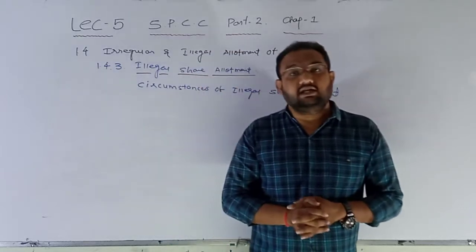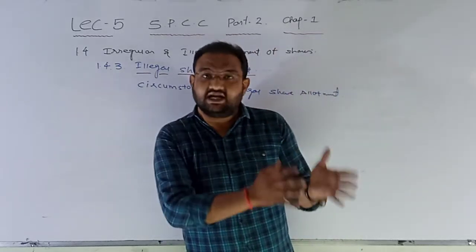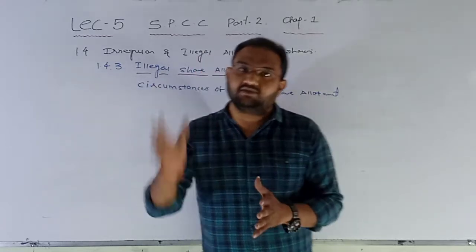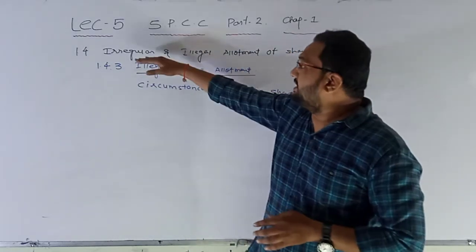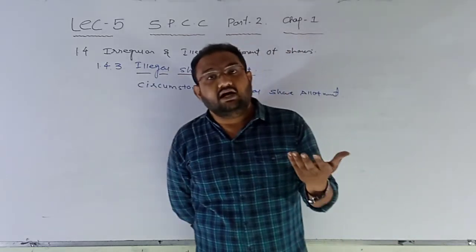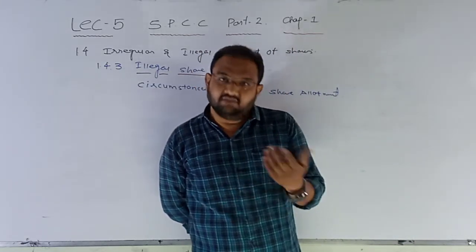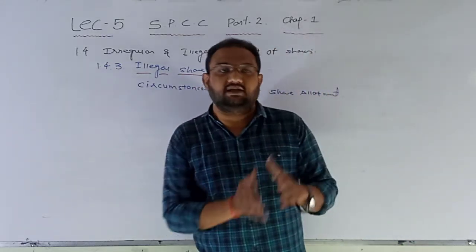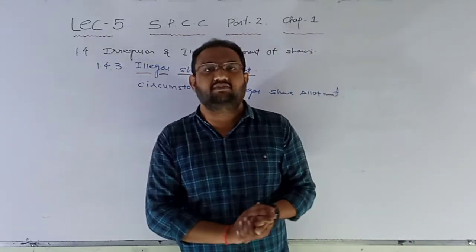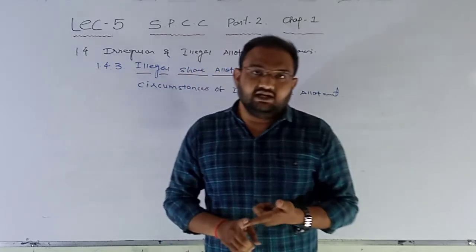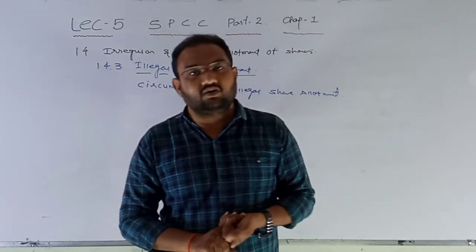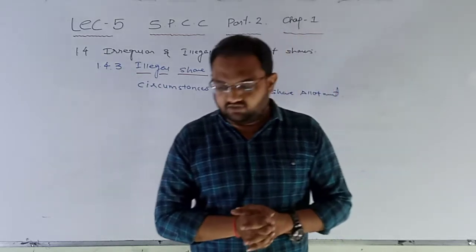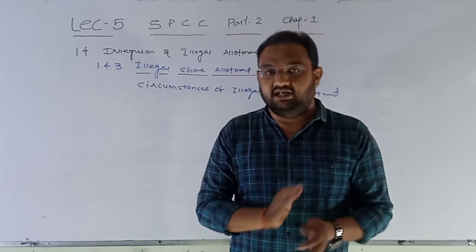So if any party misleads, misdirects or hides some information from the other party, then the whole process becomes illegal. In irregular share allotment, they are not fulfilling the procedure, but in illegal share allotment, any party, either the shareholder or the company, misguides, misleads or does not provide sufficient information which is necessary for the contract between two parties, and then it is considered illegal.